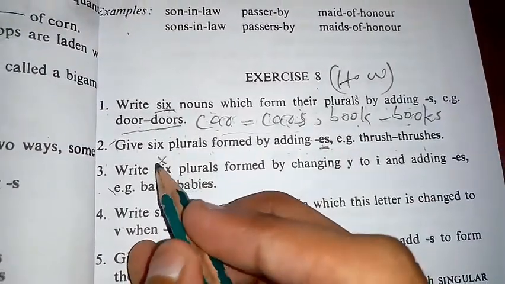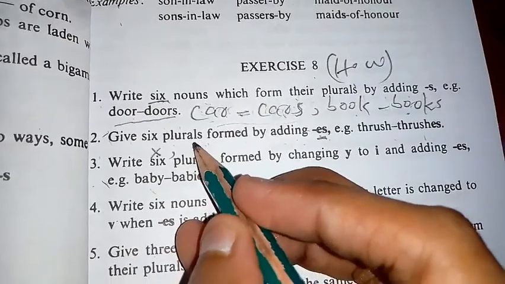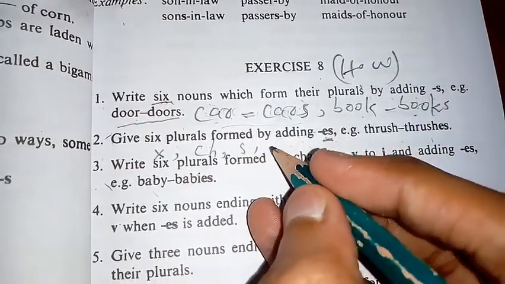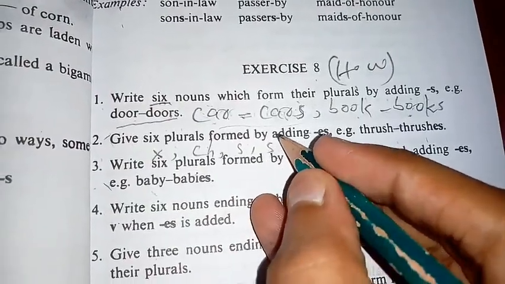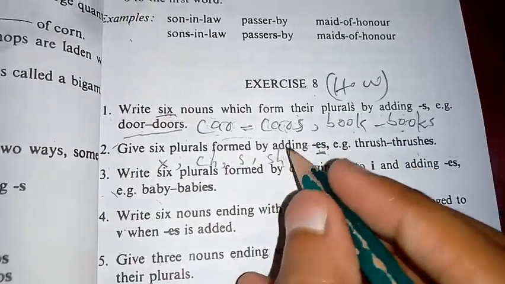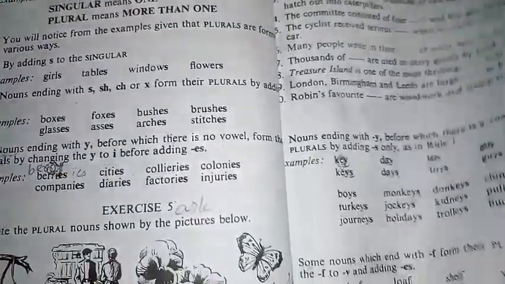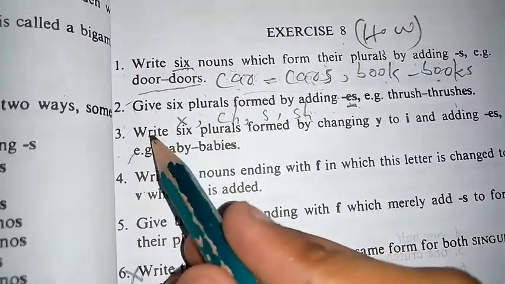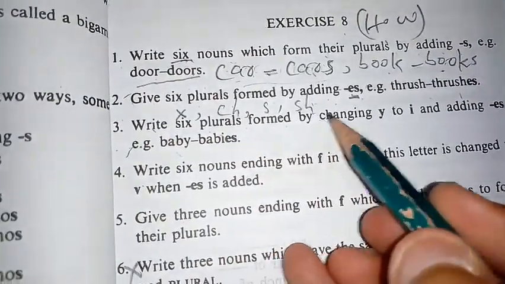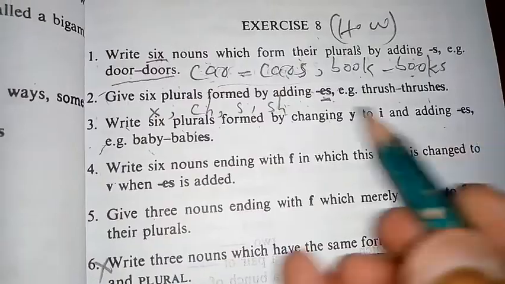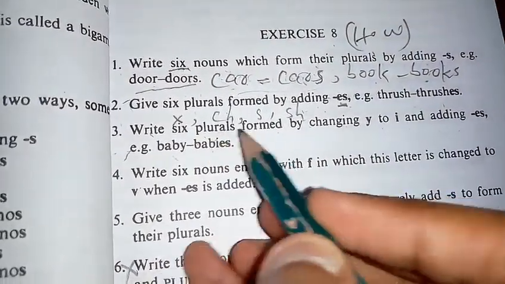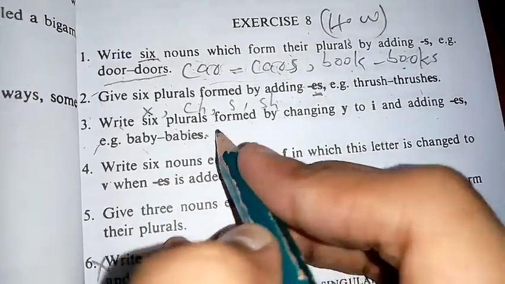Or you can use X. You can use rules CH, S, and SH. This exercise belongs to rule number 2, which we have done. So rule number 2 will tell about this hint. Write 6 plurals formed by changing Y to I and adding ES, like baby, babies. This is of rule number 3. You will do this exercise with the help of rule number 3.